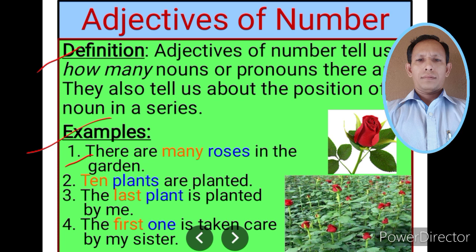So, in the first two sentences, the adjectives many and 10 are telling the number, how many plants, how many nouns are there, and in the last two sentences, the adjectives last and first are showing the position of the nouns in a series. So, you understand the adjectives of number: they show the number of nouns or pronouns, or they show the position of nouns and pronouns in a series. Okay, let us proceed.